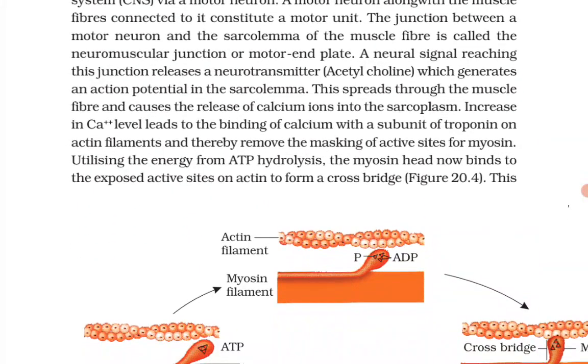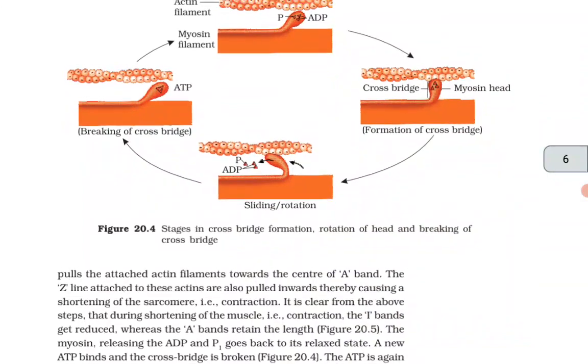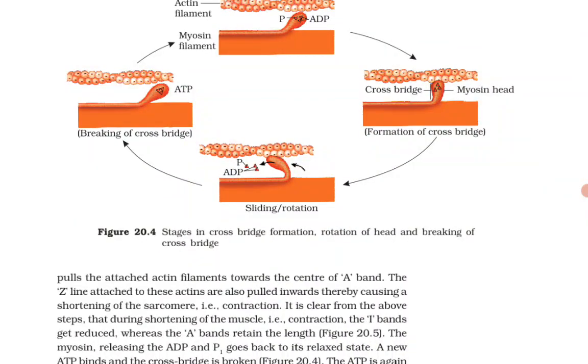Utilizing the energy from ATP hydrolysis, the myosin head now binds to the exposed active sites on actin to form a cross bridge. Figure 20.4: stages in cross bridge formation, rotation of head and breaking of cross bridge.